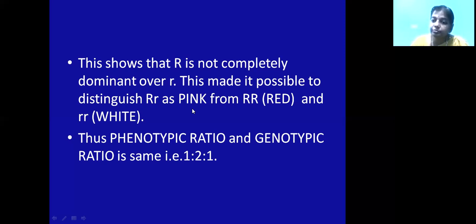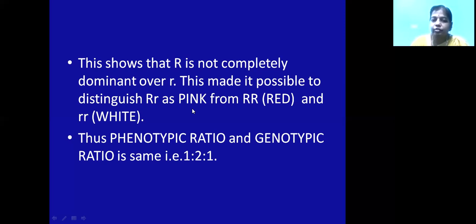You can see round seeds BB, round seeds capital B small b, round seeds capital B small b. So it is 3, and wrinkled is only 1. So the phenotypic ratio depending upon the shape of the seed is 3:1. And the genotypic ratio depending upon the shape of the seed is 1:2:1. That means it is following complete dominance.